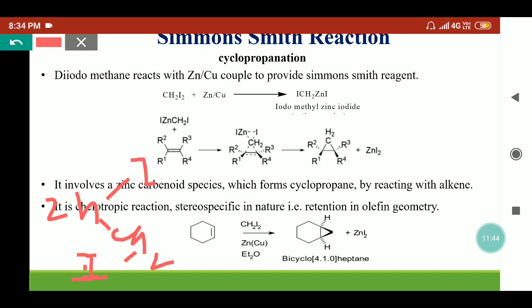So what will happen? This is a cheletropic reaction because the two new bonds which are forming are forming with a single carbon atom. So it will form the bond like here. This will be supplied to here. So the zinc iodide will be eliminated and this cyclopropane derivative will be obtained.